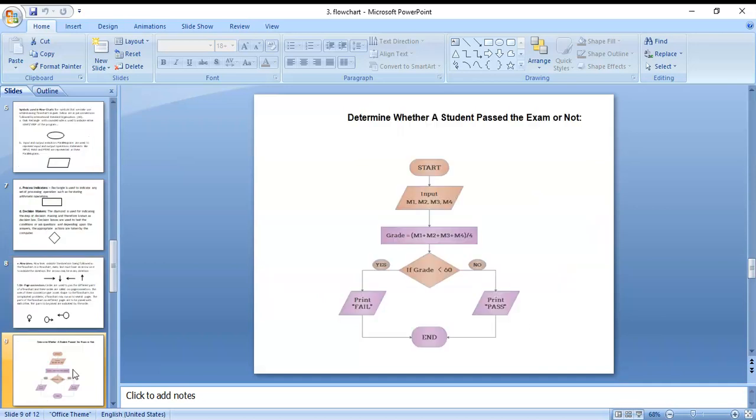And then these are the simple flowcharts. First one: determine whether the student has passed or not by using this flowchart.